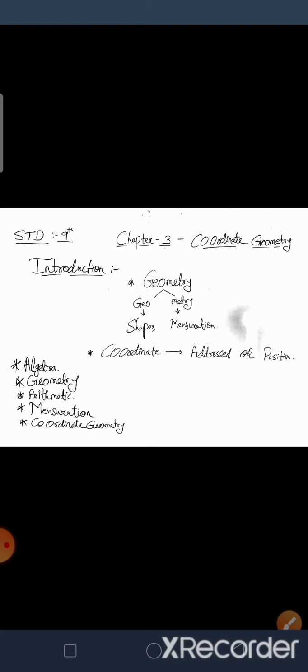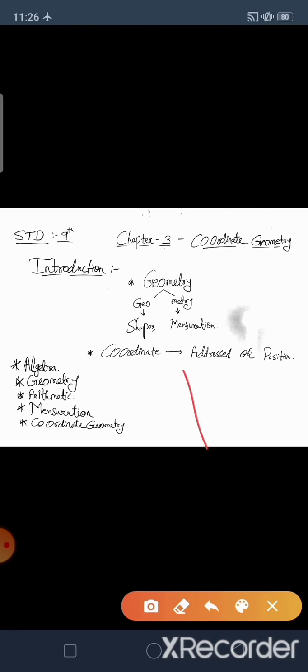This study was developed by the French philosopher and mathematician René Descartes. René Descartes, the great French philosopher and mathematician, solved the problem of describing the position of points.